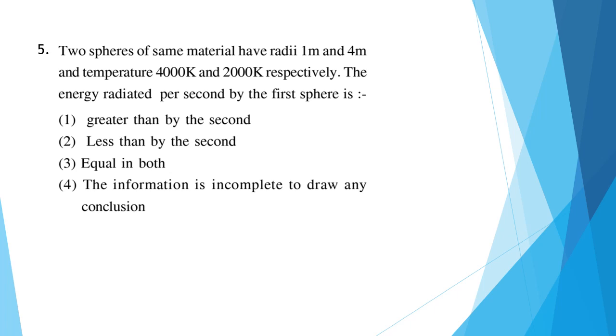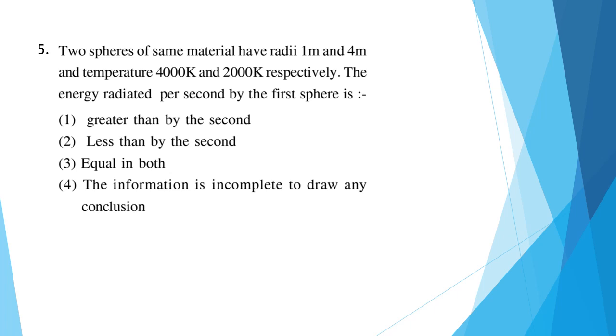Question 5. Two spheres of the same material have radii 1 meter and 4 meter and temperatures 4000 Kelvin and 2000 Kelvin respectively. The energy radiated per second by the first sphere is... We have to tell the relation, you can see the options. Is it greater than the second, or less, or equal?